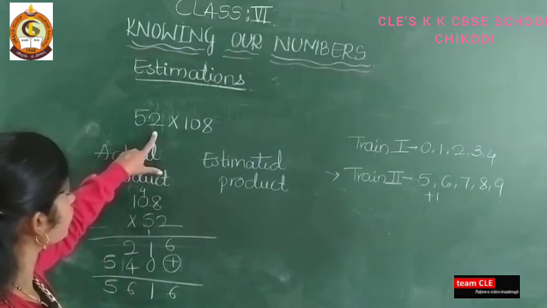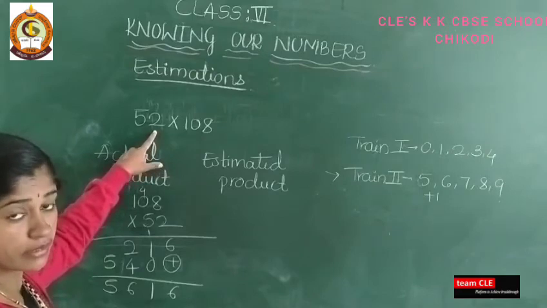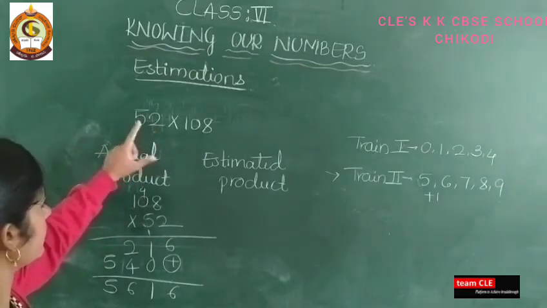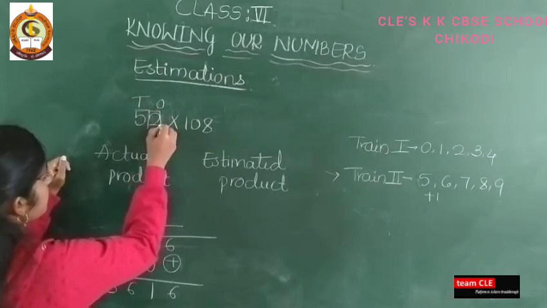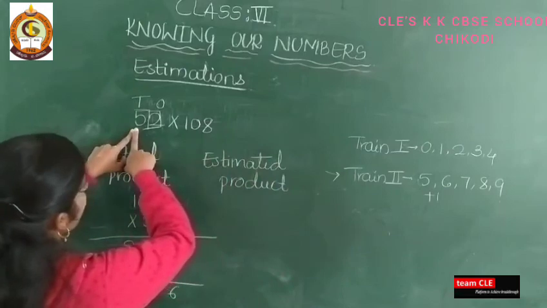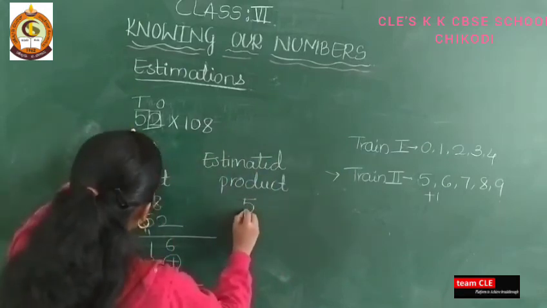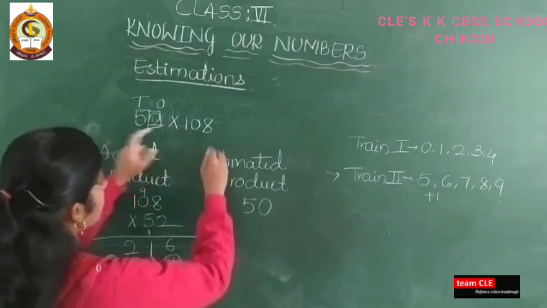Next you take here the estimated product. So here I have to round off nearest to what? Nearest to tens. Yes, ones, tens, hundreds. So which digit I have to see? This. 2 is there. So 2 will come in tray number 1. Then there is no need to add here 1. So write here 5 and this 2 becomes as it is. Okay. Next here 108 is there.